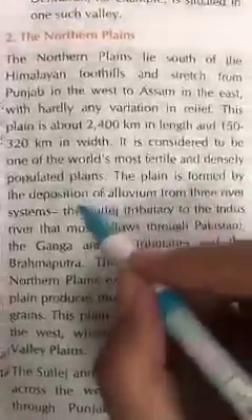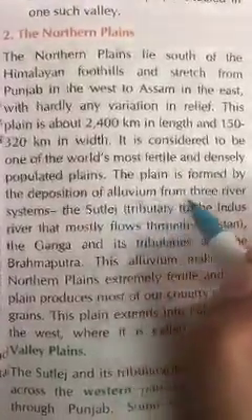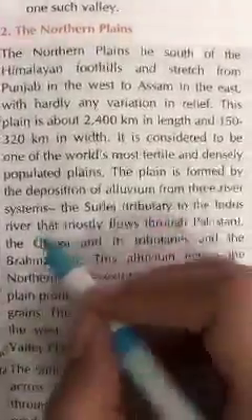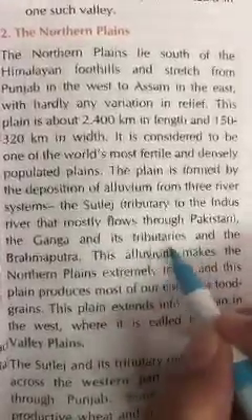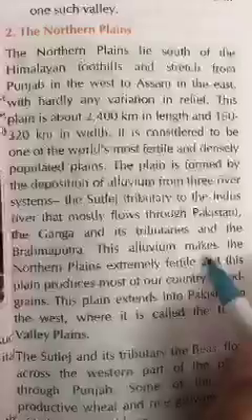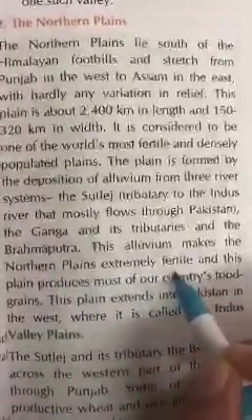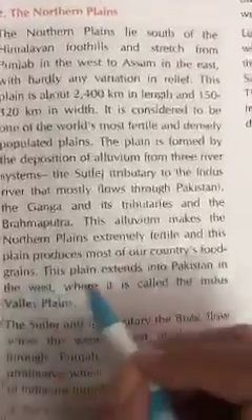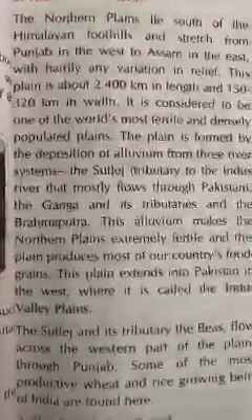The plain is formed by the deposition of alluvium from three river systems: the Satluj, a tributary of the Indus River that mostly flows through Pakistan, the Ganga and its tributaries, and the Brahmaputra. The alluvium makes the northern plains extremely fertile, and these plains produce most of the country's food grains because there are a large number of agriculture and crops.